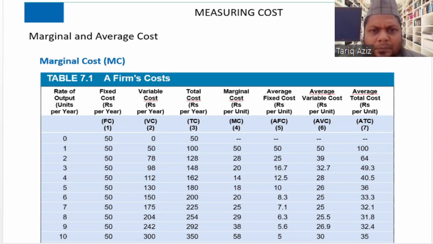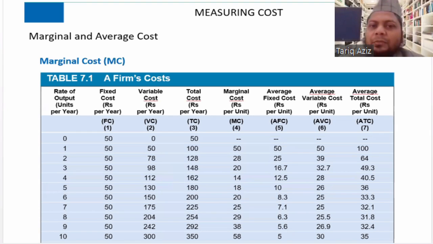And in the third column, the variable cost is there. As the number of output is increasing, the variable cost is also increasing. But the fixed cost is the same. So whether we are producing 0 units or 10 units of output, the fixed cost is the same, that is 50 rupees. But when the production was 0, the variable cost was 0.